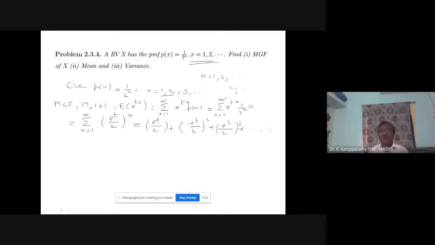So this is a geometric series. Geometric series: A, AR, AR square, plus etc. First term A; if you multiply the first term by R, you get AR. Another R, if you multiply, AR square, like that. So the summation formula is A by 1 minus R. This is also a geometric series.